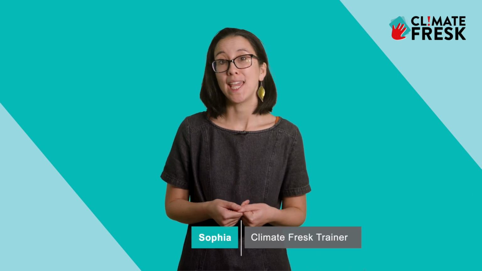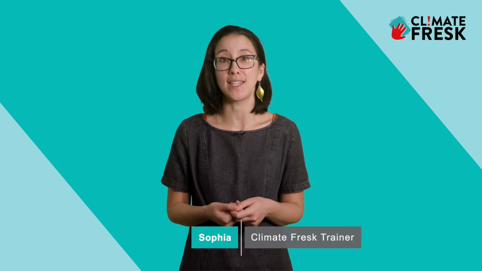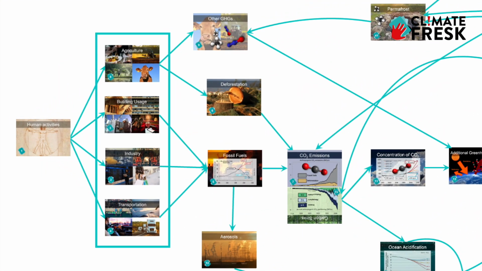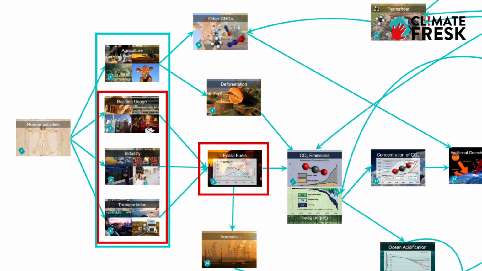If you've got a bit more time to dedicate to the summary of the fresque, here is an example of how you can do the synthesis. First, we can see that everything starts with human activities and that they can be grouped into the 4 categories. These are the drivers. For 3 of the 4 categories, fossil fuel usage is the main contributing factor to greenhouse gas emissions.